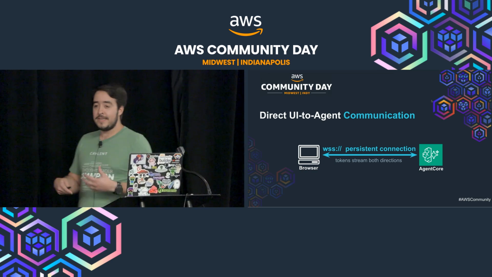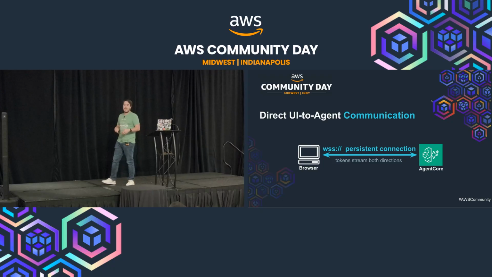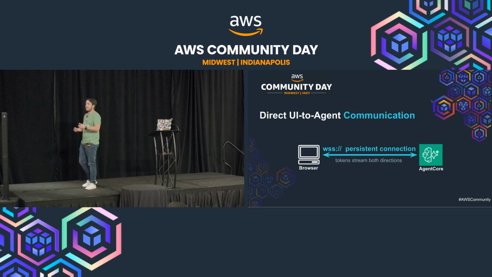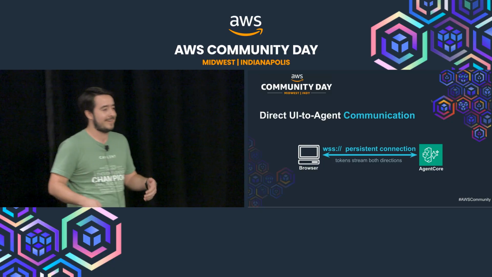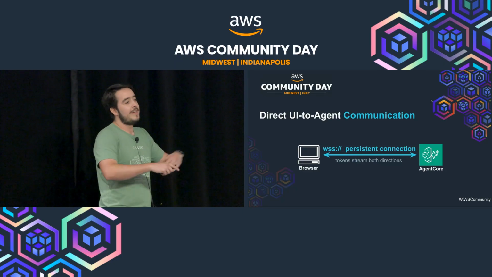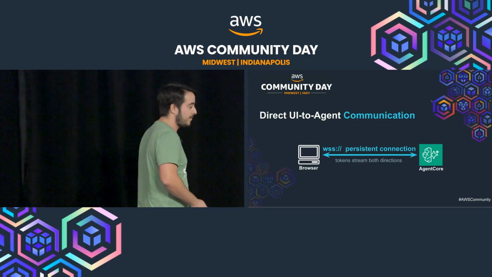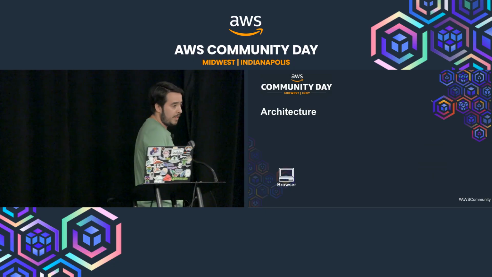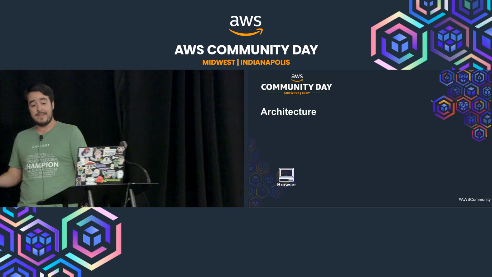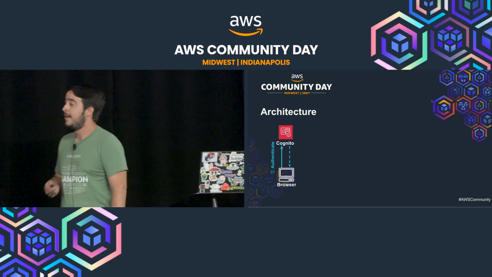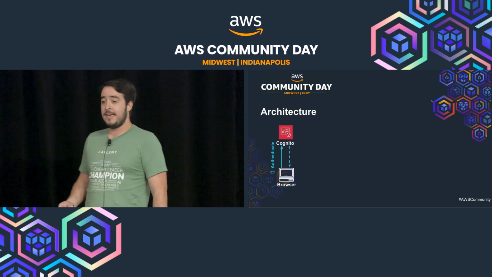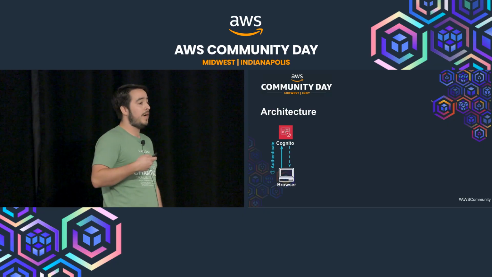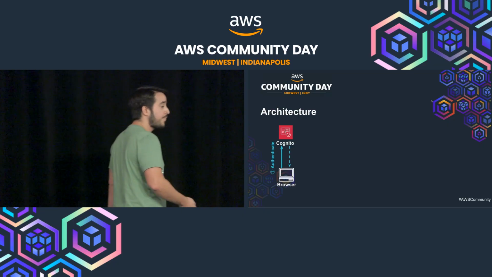I wish it was this easy and these were the only two components, but one of the questions that comes up is, are you just opening this WebSocket connection? Anybody can connect and you can trust everybody to use it responsibly? Well, no. So adding a few components, my full architecture looks something like this, where I have my UI application. Then I have users authenticate against Cognito to retrieve a JSON Web Token, a JWT.